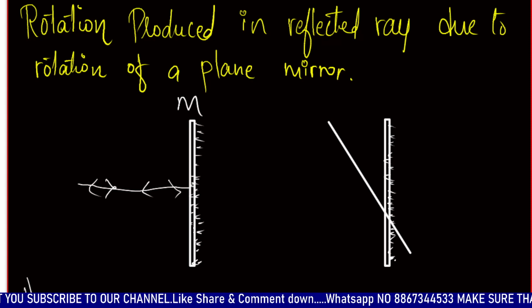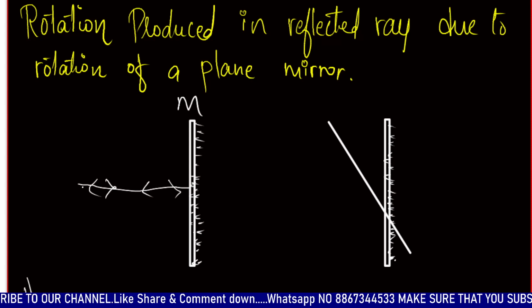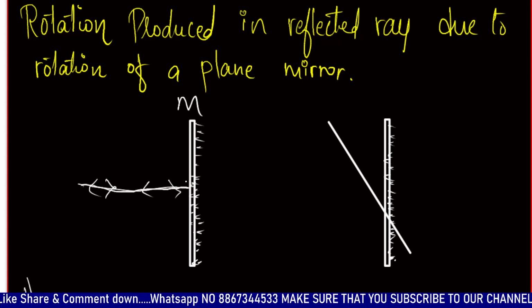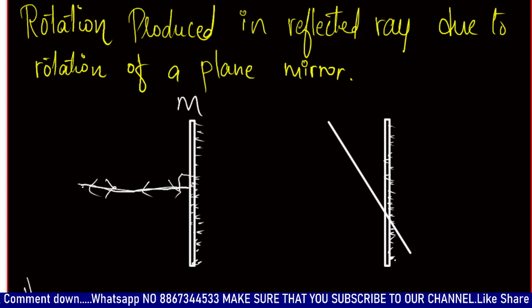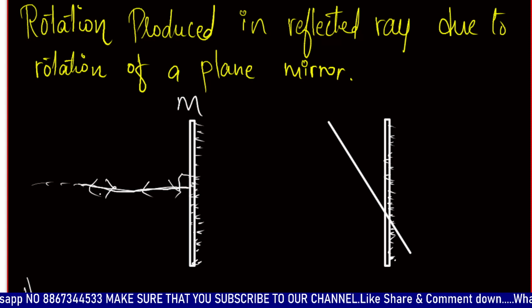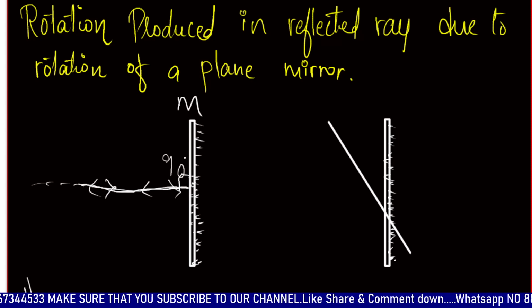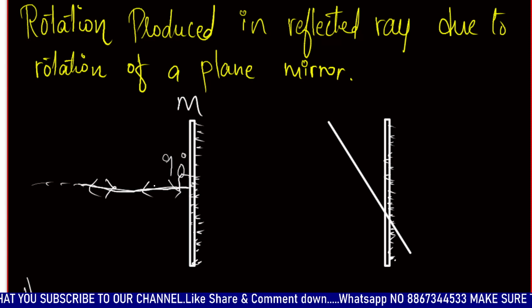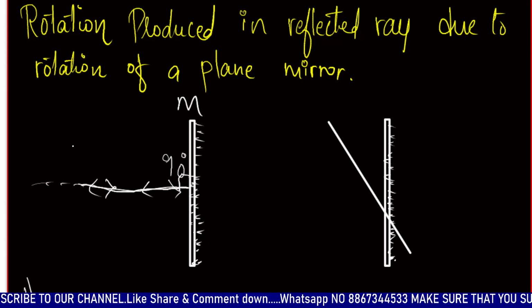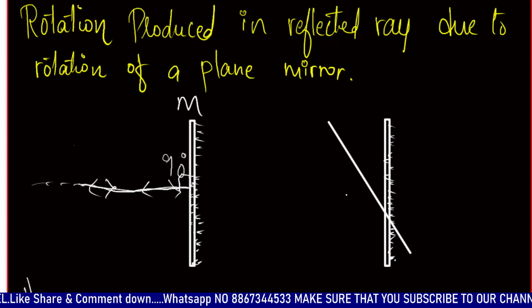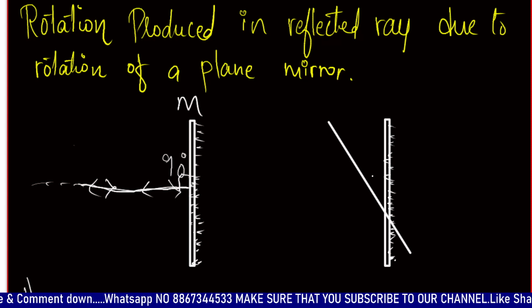Whenever an incident ray is along the normal, that's 90 degrees with the mirror, it reflects back in the same direction. So if it is incident at 90 degrees, it reflects back through the normal. There is no difference between incidence and reflection. But whenever a mirror